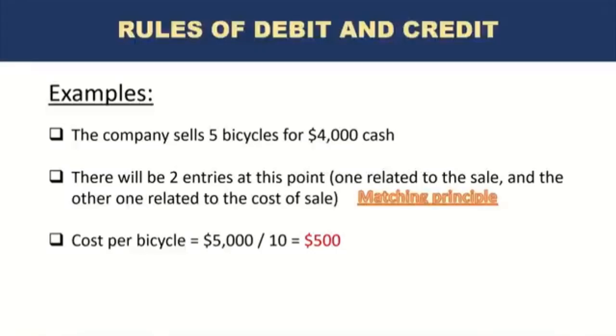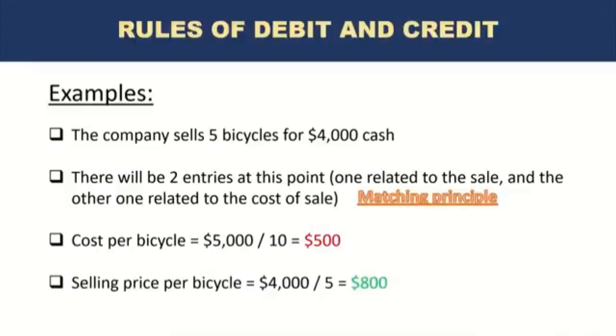So that means the cost of each bicycle is $500. And the selling price is $4,000 divided by 5, because the company sold 5 bicycles for $4,000. So the selling price is $800. But you can already see on each bicycle, they are making a profit of $300, which is 800 minus 500.